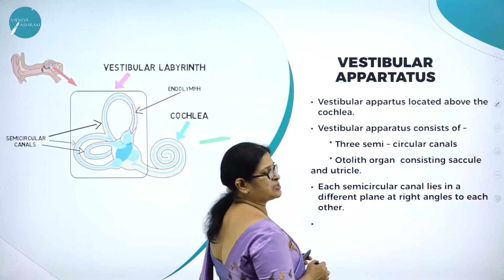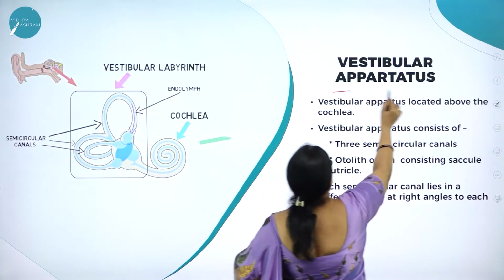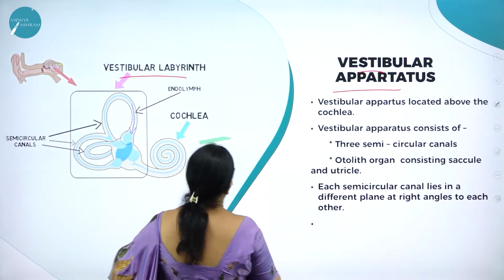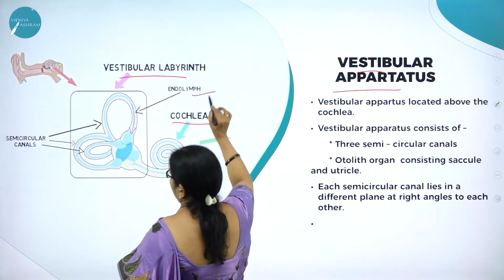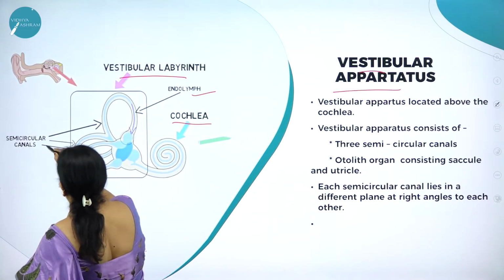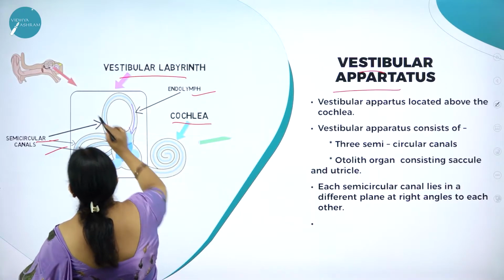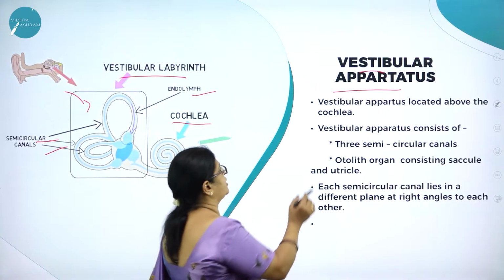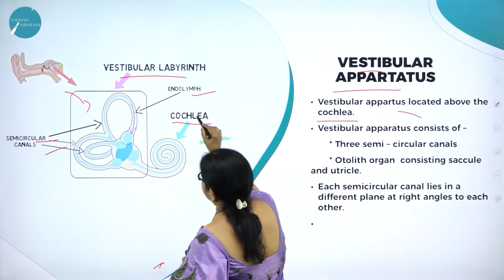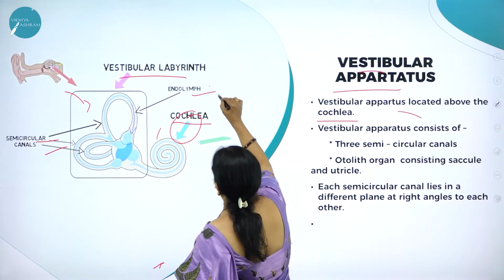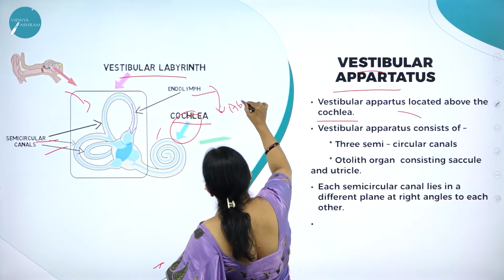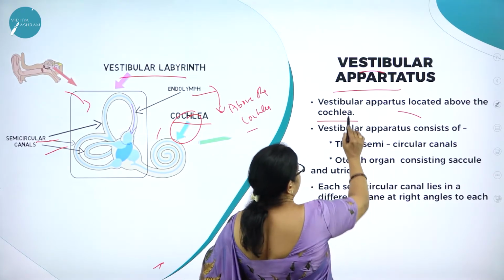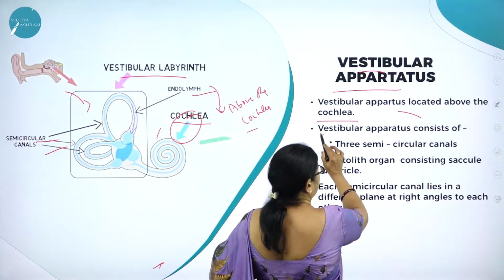Then moving on to the next very important part of the ear, that is called vestibular apparatus. So here you can see the vestibular labyrinth or vestibular apparatus. Here you can see the cochlea, the endolymph, and here you can see the semicircular canals. So these are the semicircular canals, the one which is here expanded. So vestibular apparatus is located above the cochlea. Here you can see the cochlea. Cochlea is the highly coiled region of the ear.